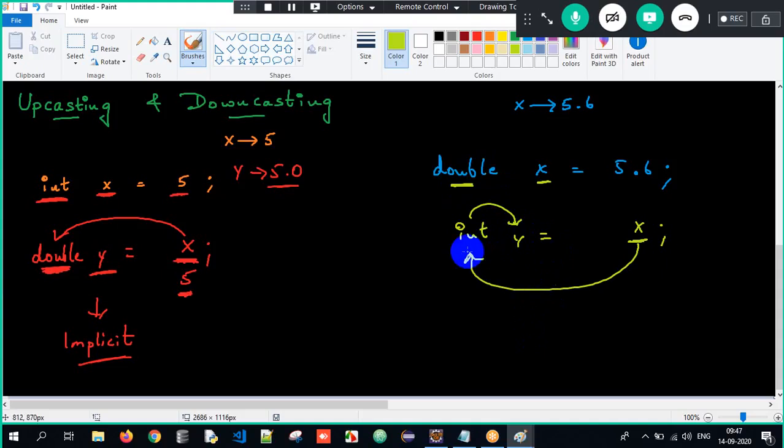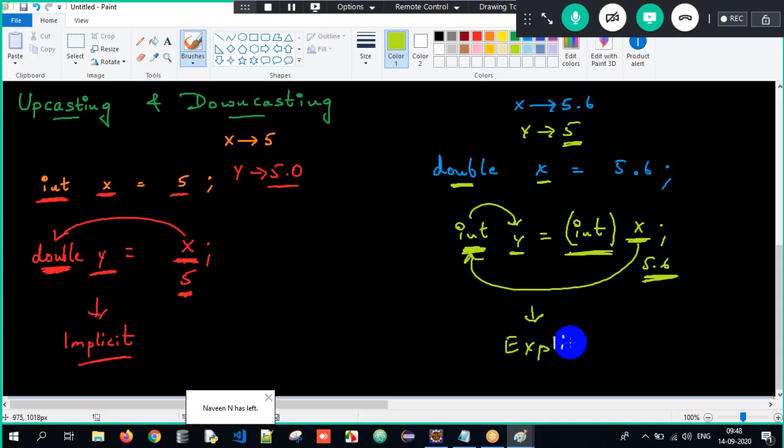Double to int, big to small, we have to do it explicitly. How will I do it explicitly? To which type am I trying to convert? Int. So we add it within parentheses. Now y will store only 5. Why? x is 5.6, and the integer value for 5.6 is 5 here. So this is nothing but explicit casting. That is nothing but narrowing.